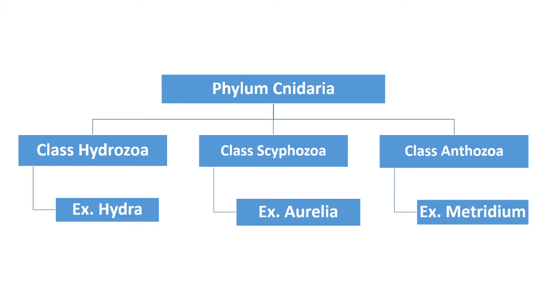While in class Anthozoa, the body remains attached. In case of Scyphozoa, the body remains freely swimming in water. So medusoid animals are included in Scyphozoa, while Anthozoa are sessile animals, that is Metridium.